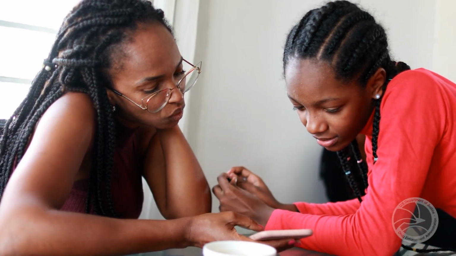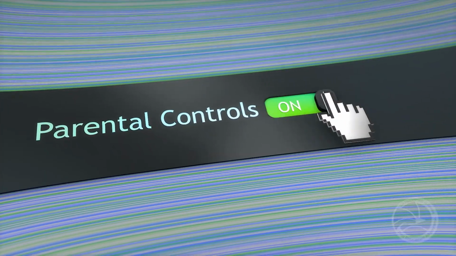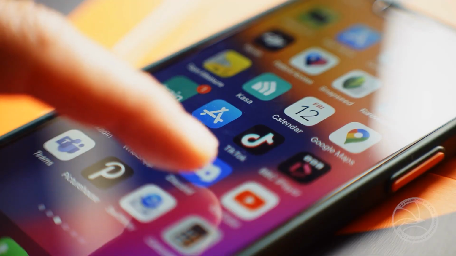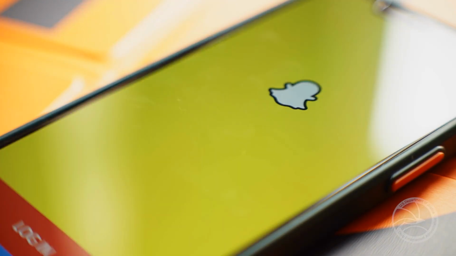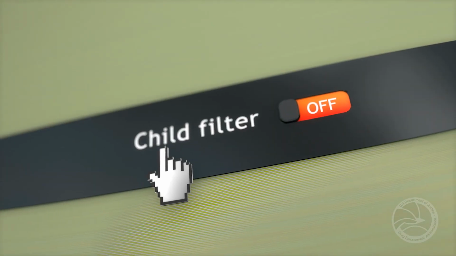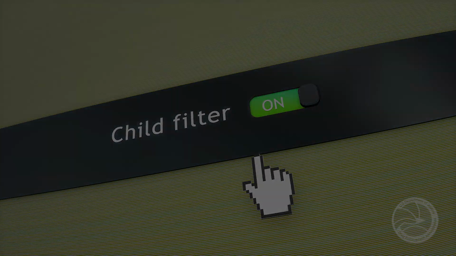One rule you can set for your child is that they cannot download any app on their phone without your permission. Some parental control apps can do this for you. If you open your child's phone and see an app that you do not recognize, you can ask your child to explain what it is, what it does, and how they use it. You can also adjust privacy settings and functions for the apps you do allow on your child's phone.